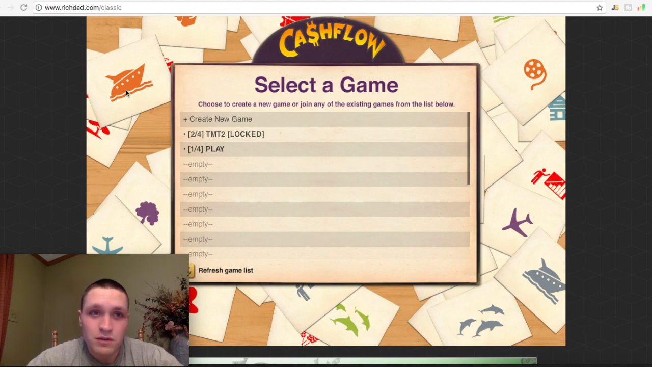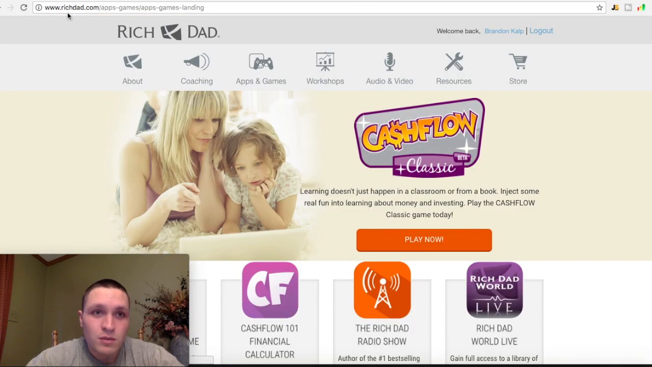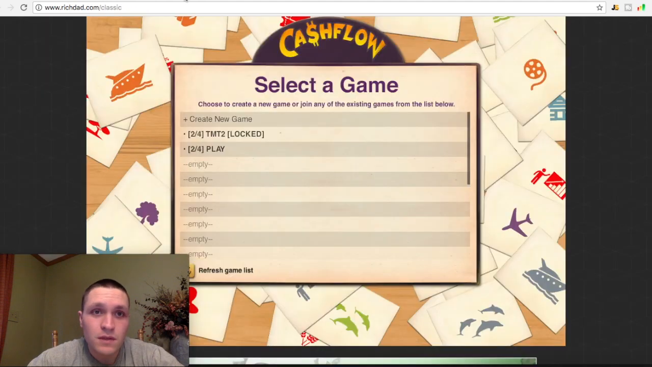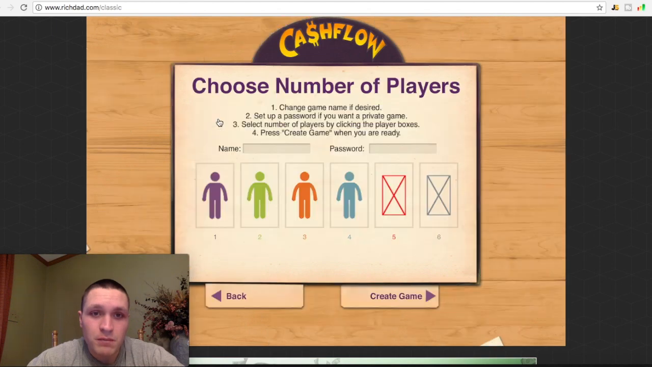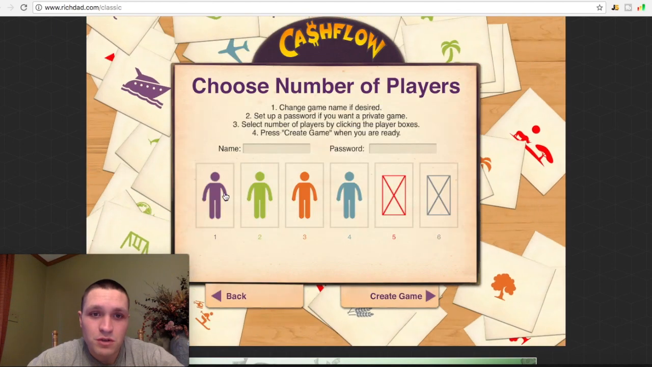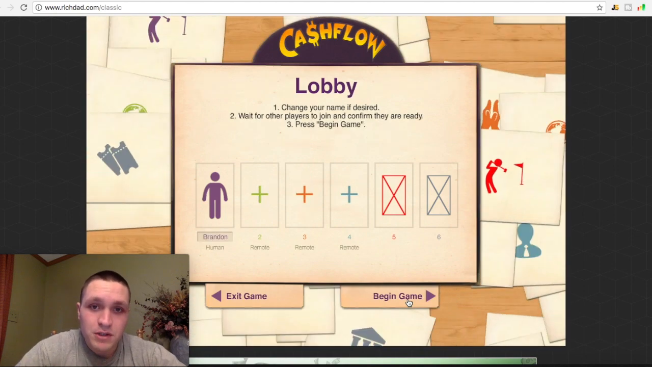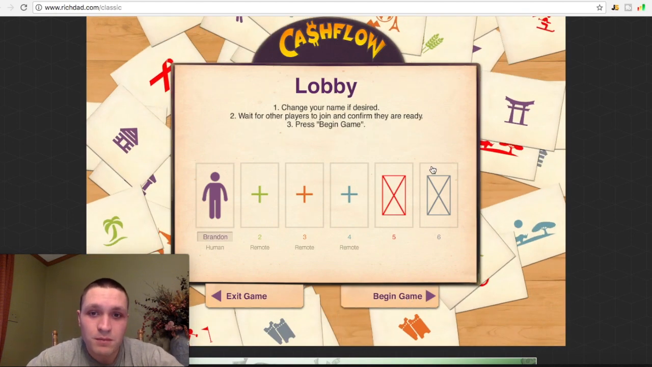It's free. All you have to do is go to this website. I'll put a link below, but you just go to richdad.com. Just type in cash flow game if you want to, and you have to sign up with your email and everything. Hit play now. So it's going to take you to this screen. You can hit create a new game. And I'm just going to do one player, create game. You can play by yourself or you can play with random people online.